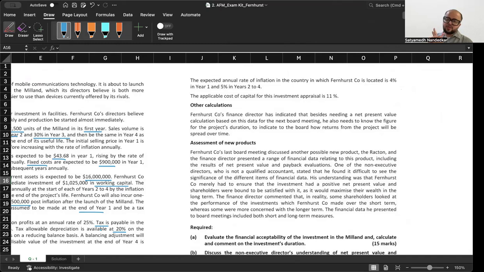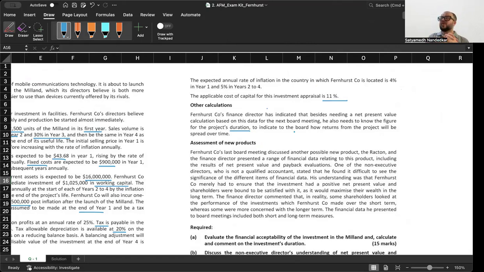The applicable cost of capital for this investment is 11%. Fernhurst Company's finance director has indicated that besides needing a net present value calculation, he also needs to know the project's duration to indicate to the board how returns from the project will be spread over time.